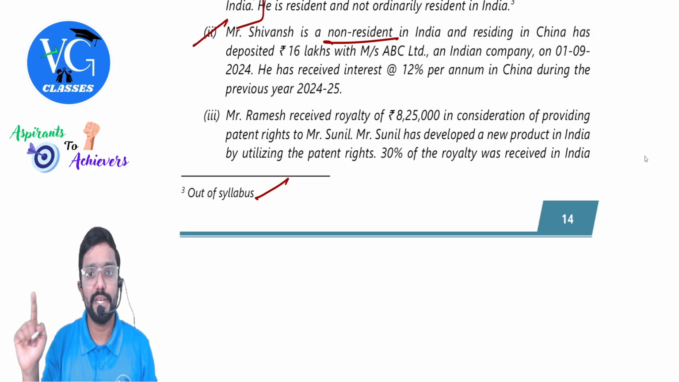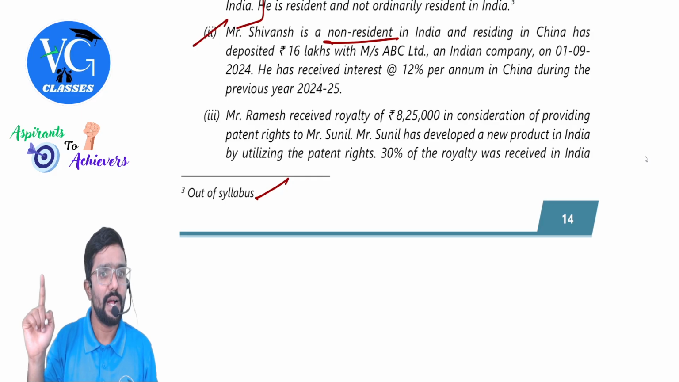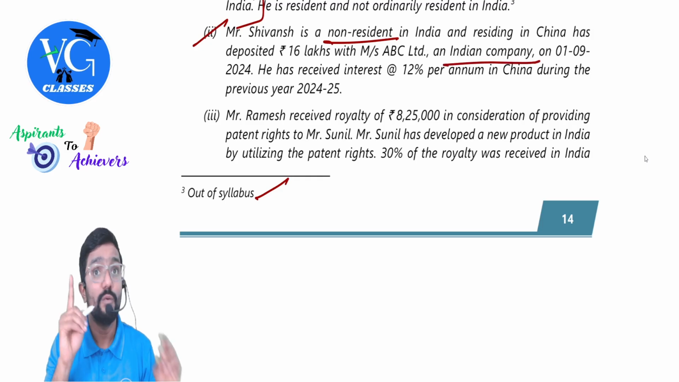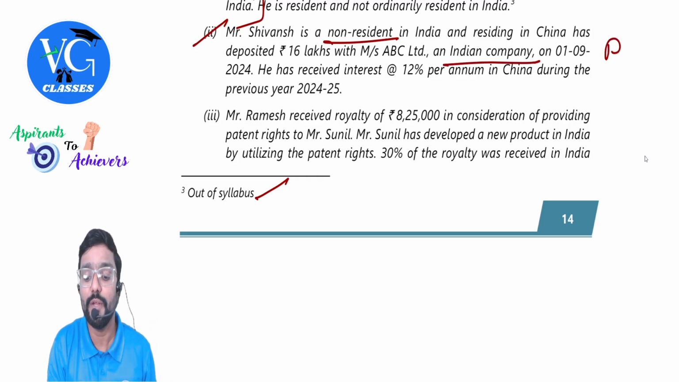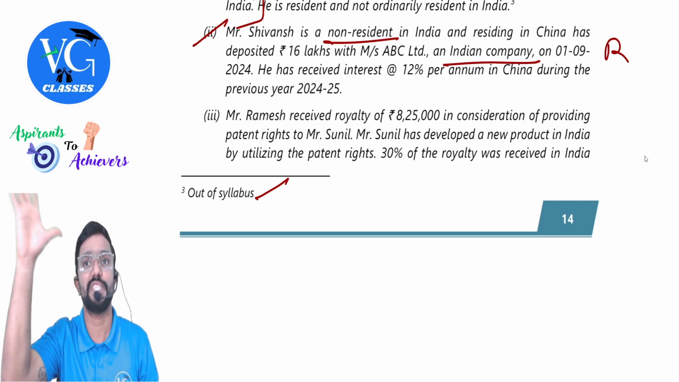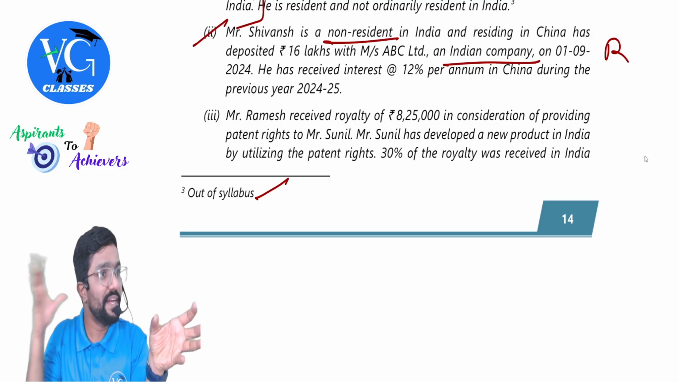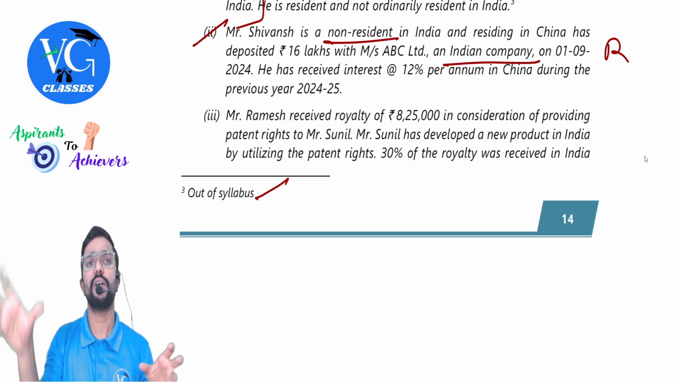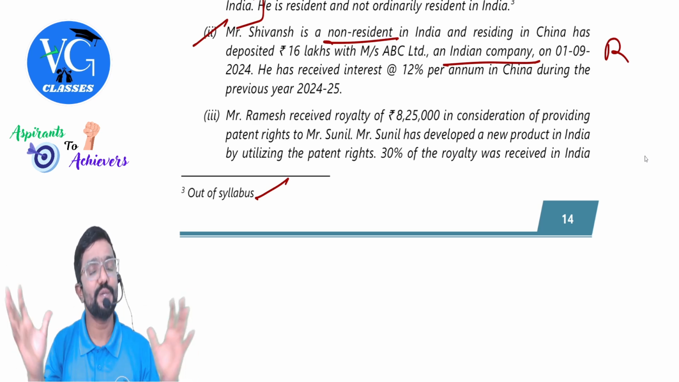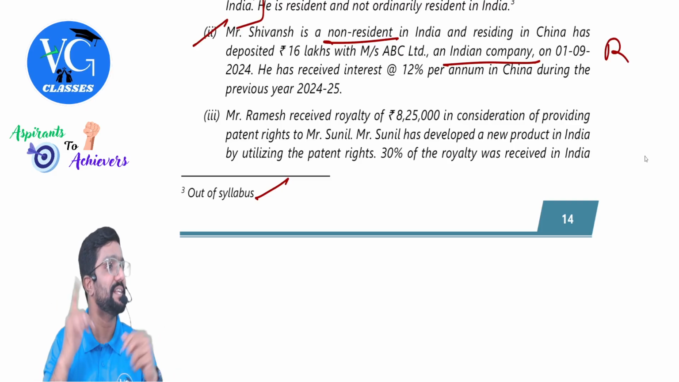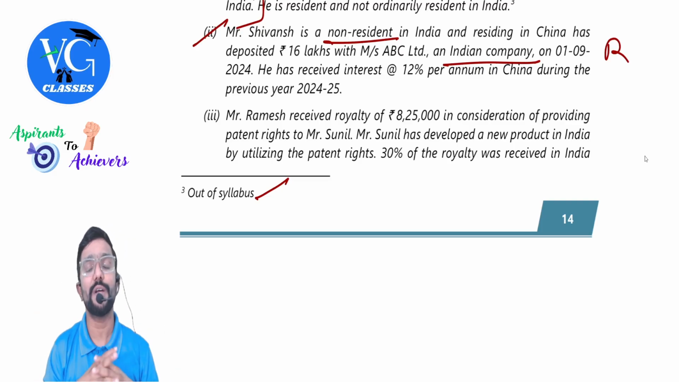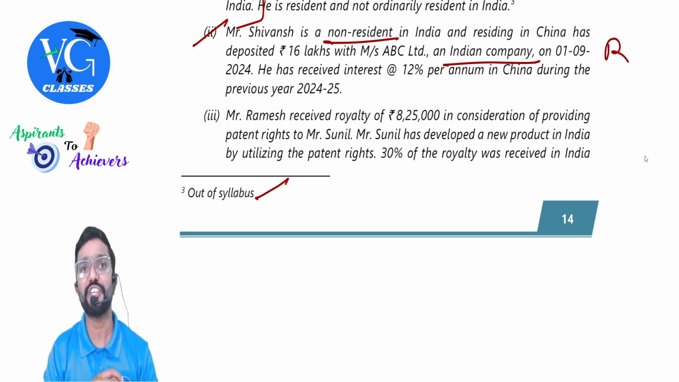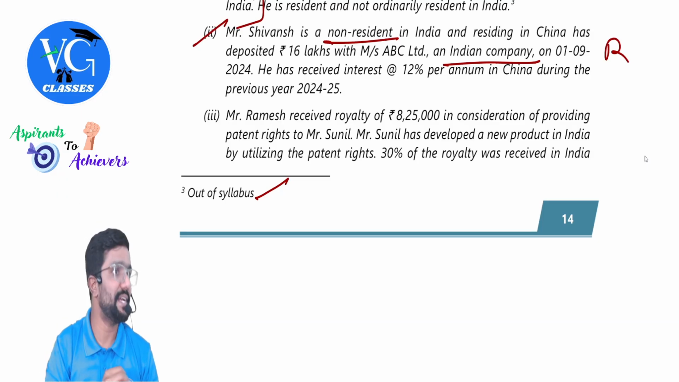Mr. Shivansh is a non-resident in India and residing in China and has deposited 16 lakh with ABC, an Indian company. Who is the payer? Who is paying interest? Indian company. An Indian company will always be resident in India as per section 6(3). So who is paying interest to whom? Resident to non-resident. When a resident is paying interest to a non-resident, it is deemed to accrue or arise in India for the receiver. But it is not deemed to accrue or arise in India only if the amount is used outside India for any business or profession or for earning any income outside India.